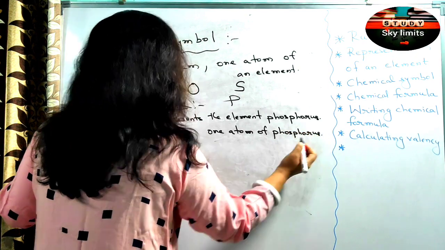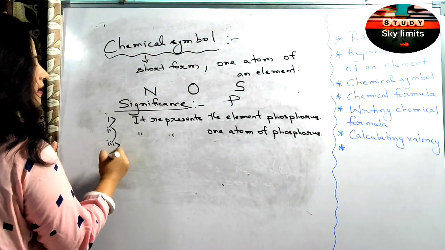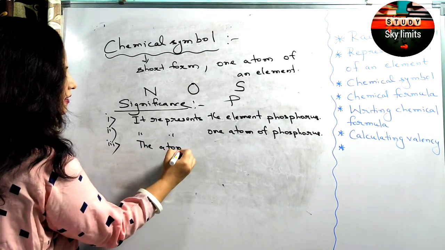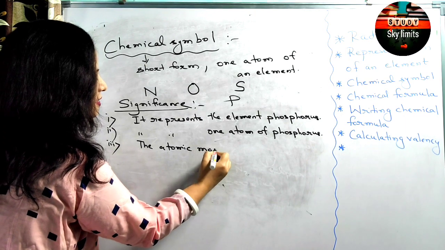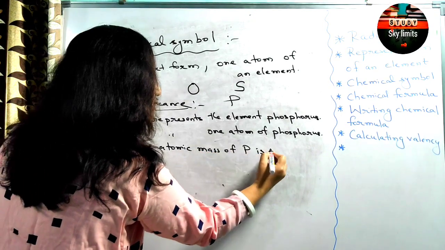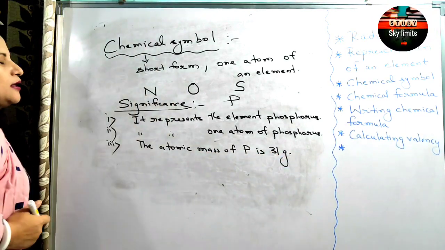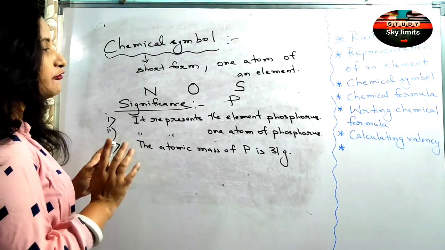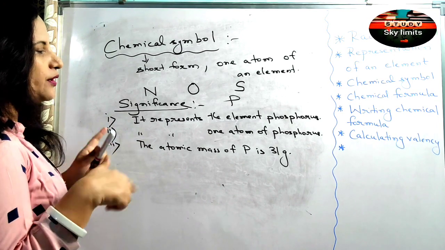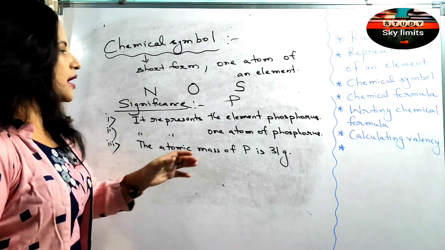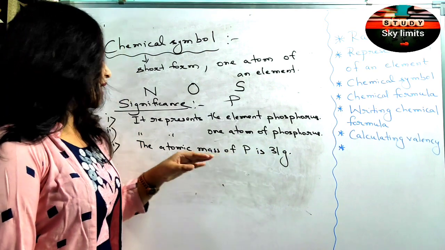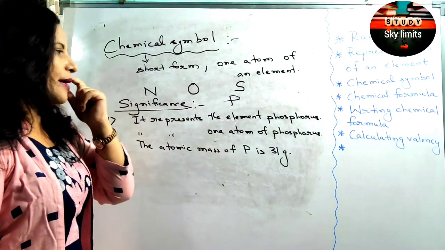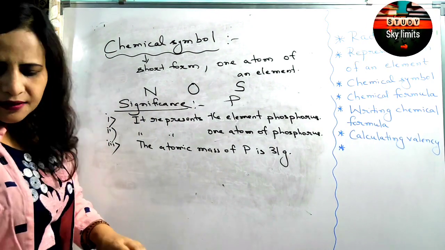The third thing is the atomic mass of phosphorus, which is 31 grams. You have been asked to learn the atomic numbers and atomic masses of the first 20 elements of the periodic table. Atomic mass is the mass of the atom, so for phosphorus it is 31 grams. So this is the significance of a chemical symbol.